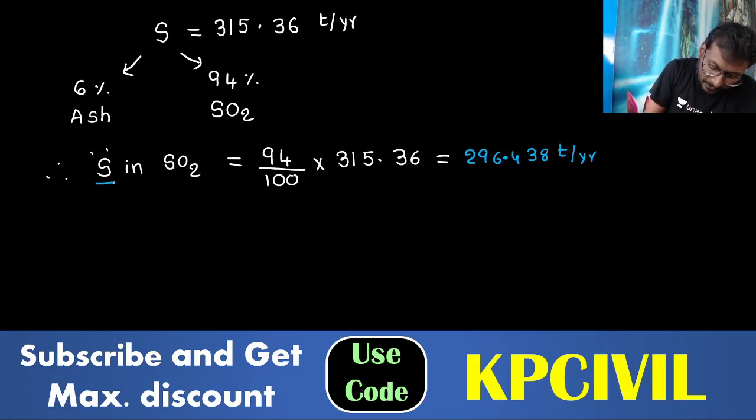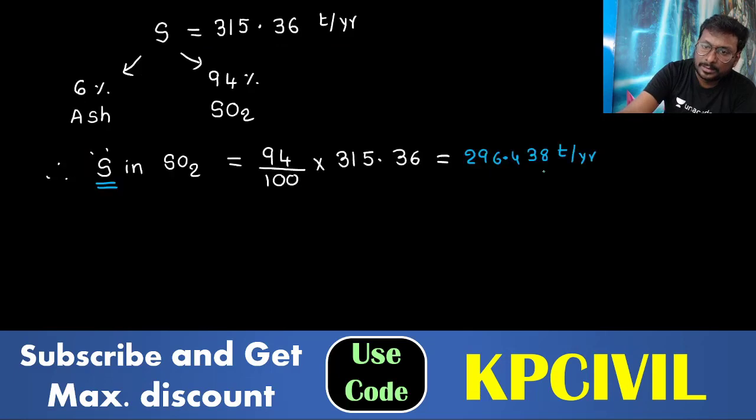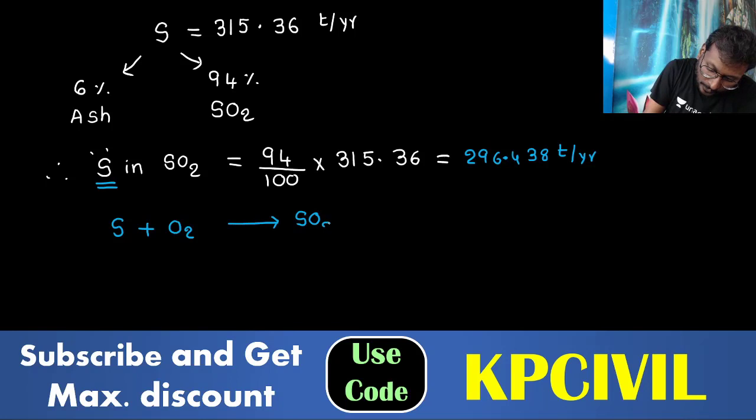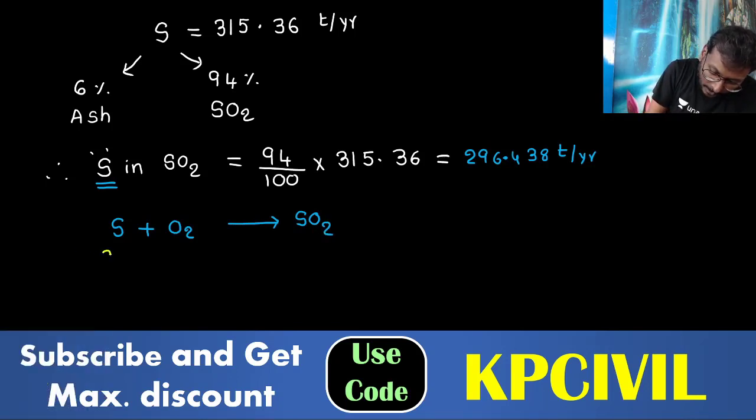We don't want sulfur in sulfur dioxide. What is question? Sulfur dioxide is to be estimated, not sulfur in sulfur dioxide. S plus O2 gives SO2. 1 molecule of sulfur, 32 grams, will generate 1 molecule of sulfur dioxide, 64 grams.